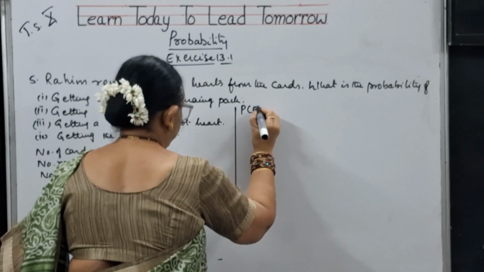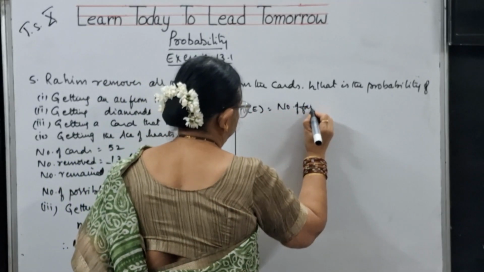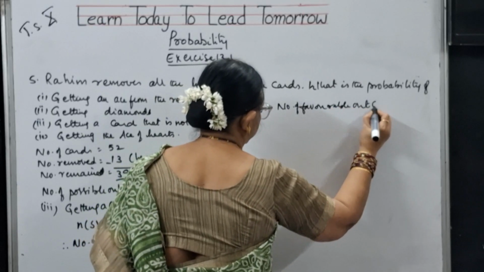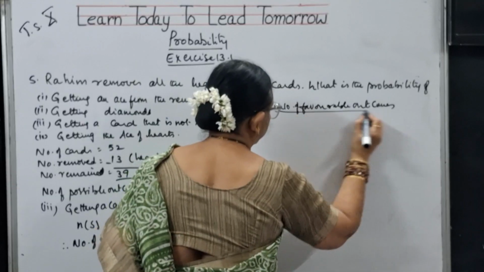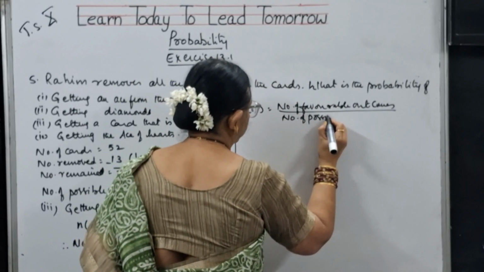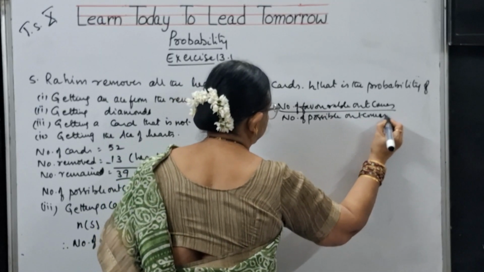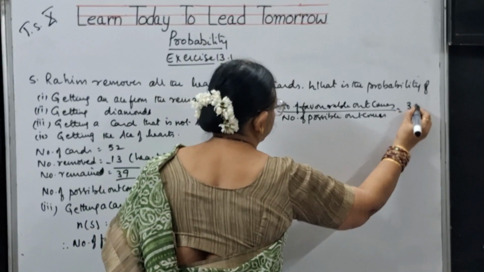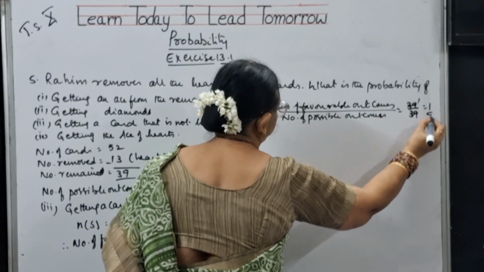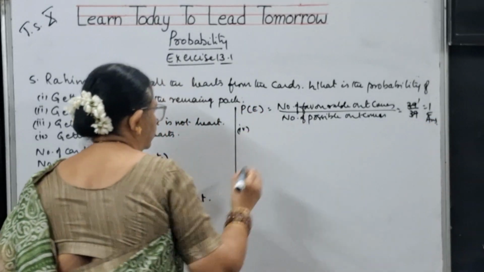P of E is equal to number of favorable outcomes by number of possible outcomes. So how many are there? Favorable outcomes are 39. Possible outcomes are 39. This is nothing but 1. This is the answer for this third bit, children.